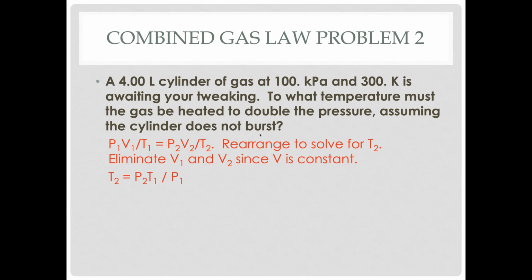Then you just substitute in the numbers. We have P2. Now, what is double 100 kilopascals? 200 kilopascals. T1 was 300 Kelvin. P1 was 100 kilopascals. We can just ignore the 4 liters because it's going to be constant. And when we substitute the numbers in, kilopascals will cancel and leave us with 600 Kelvin. And again, we want 3 sig figs in our answer.